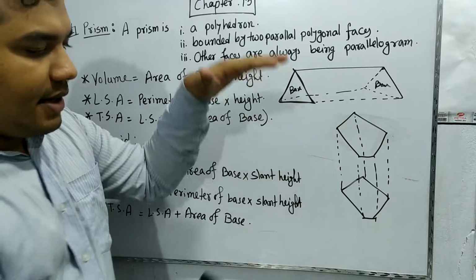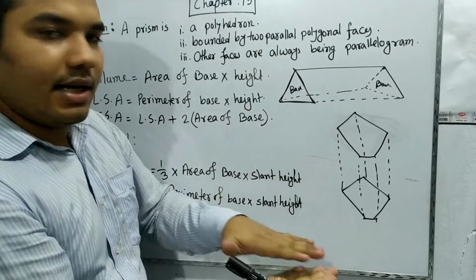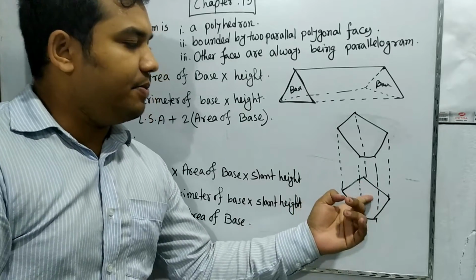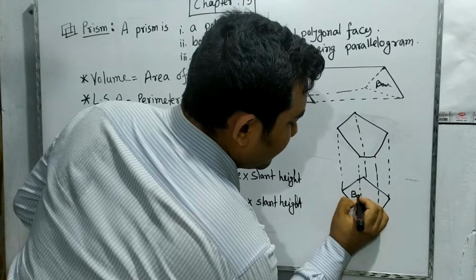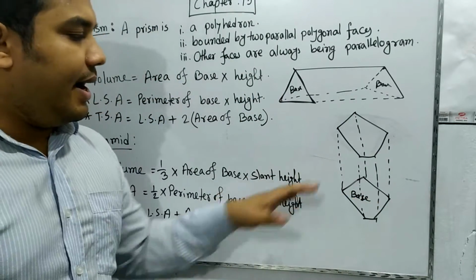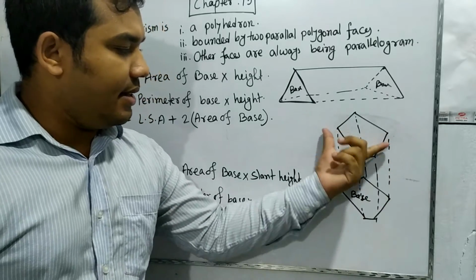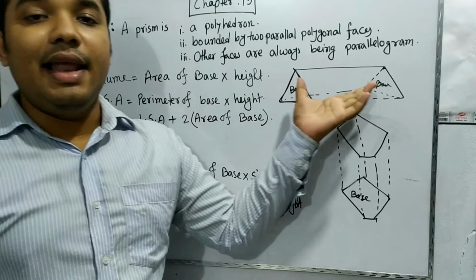So this looks like this part. Here is a surface and here is the other surface. One can be called the base and the other the top. This is the base part, and the inner part of this is generally called the lateral part.